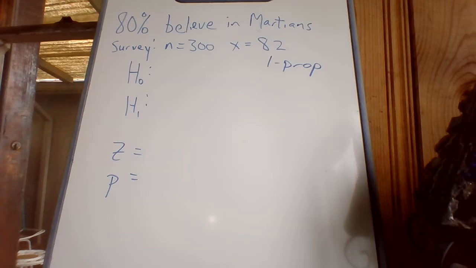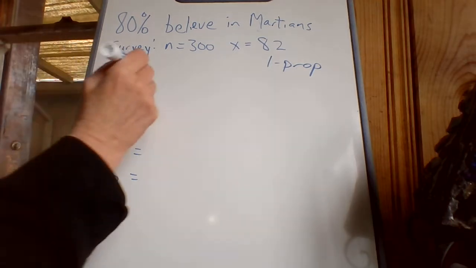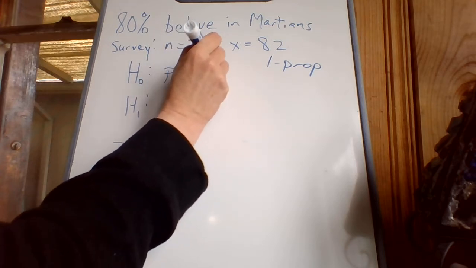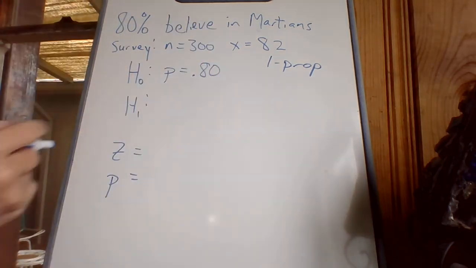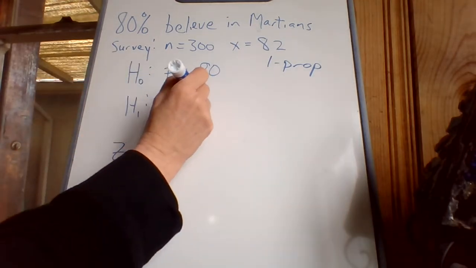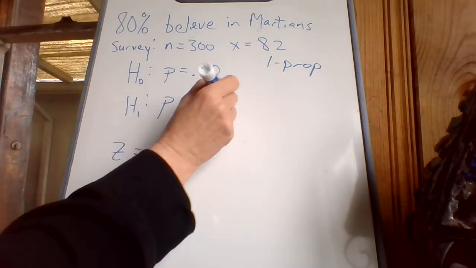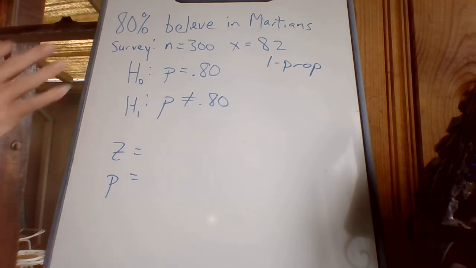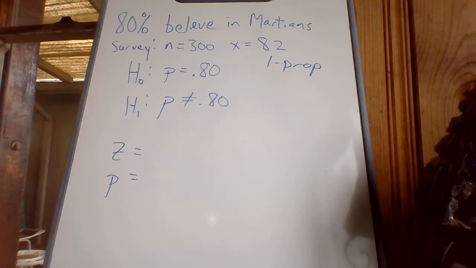All right, so 80% believe in Martians. That's what they said. And then it doesn't say more than 80% or less than 80%. It just says 80%. So that's got to be an is. So P is equal to 0.80. That's what they said. And the opposite of that, we were doing H0 and H1. I'm going to write down H1 as well. All right. So I've written down what they said. So step 1 to write H0 and H1, I don't even think about me doing a survey. This only has to do with what the other person said.